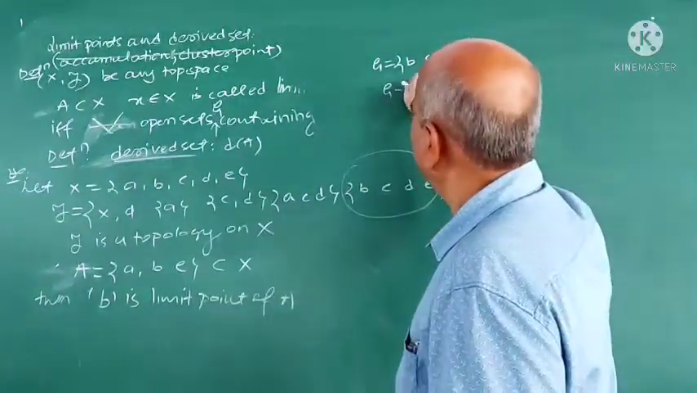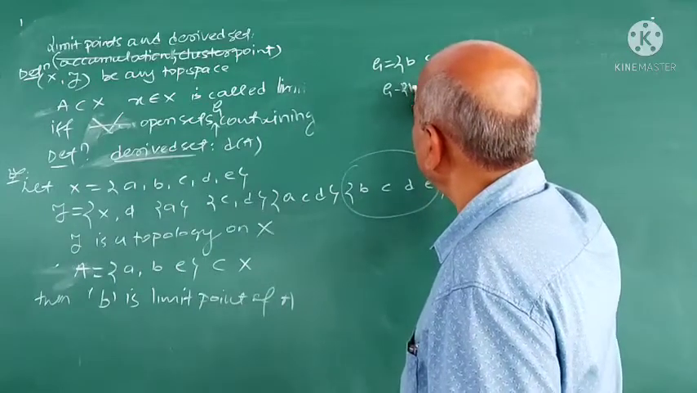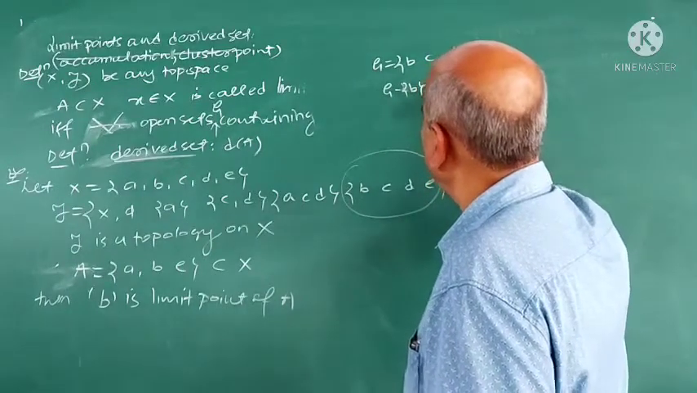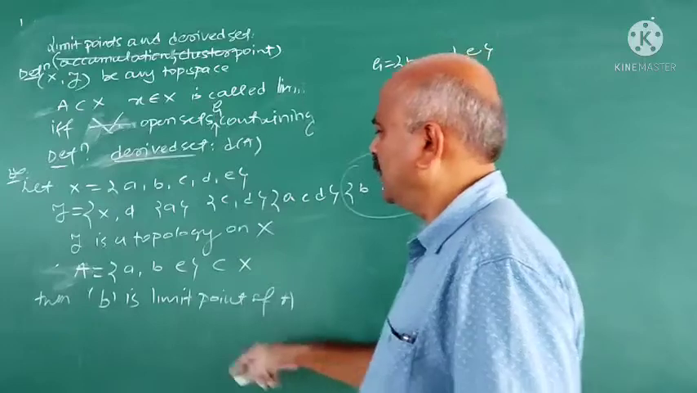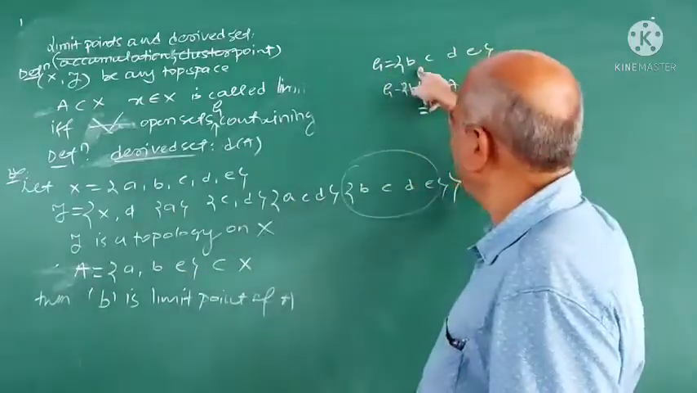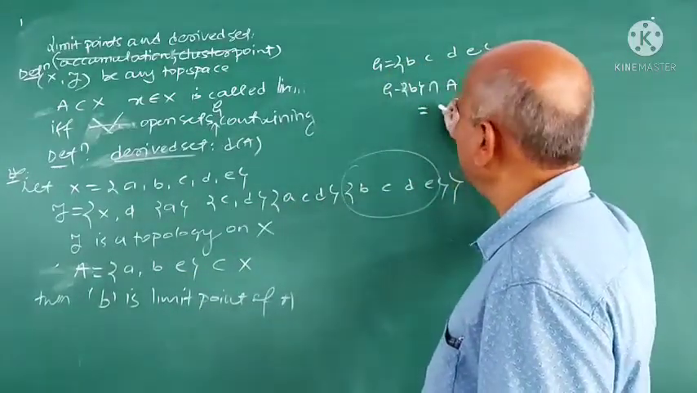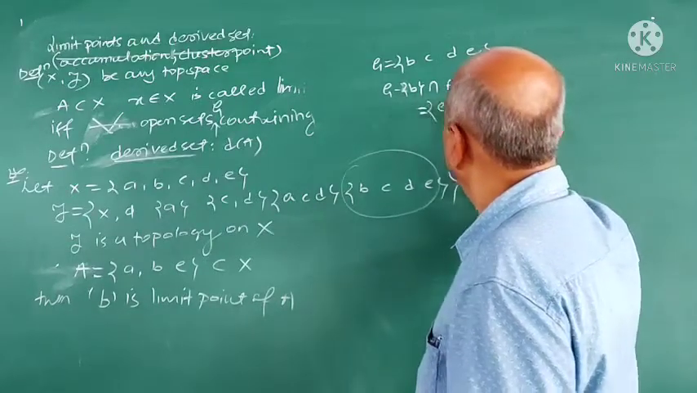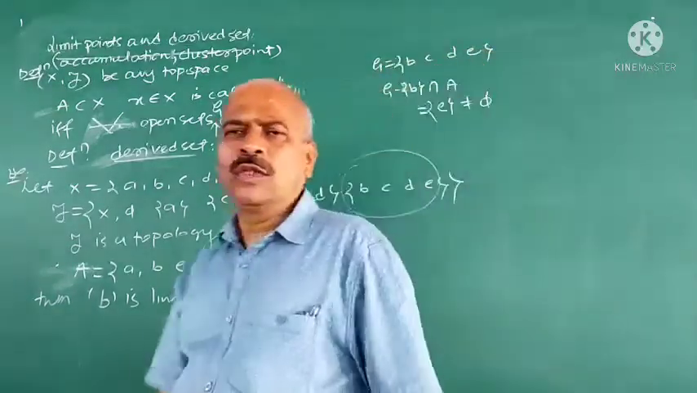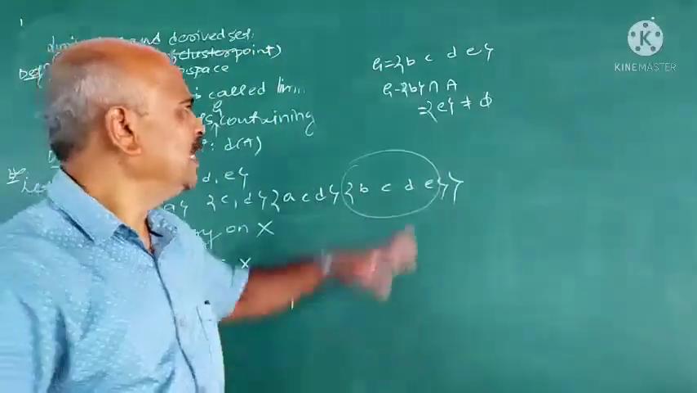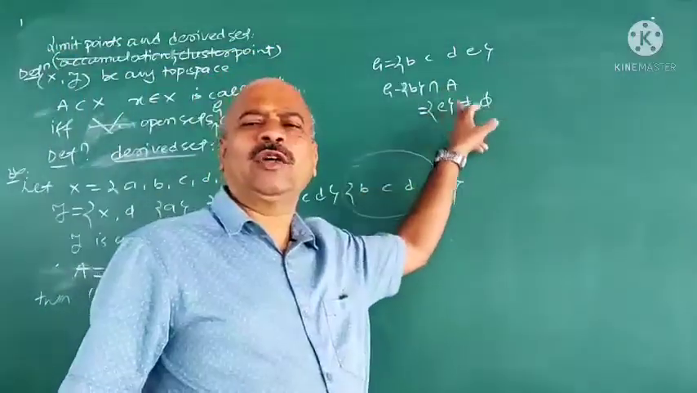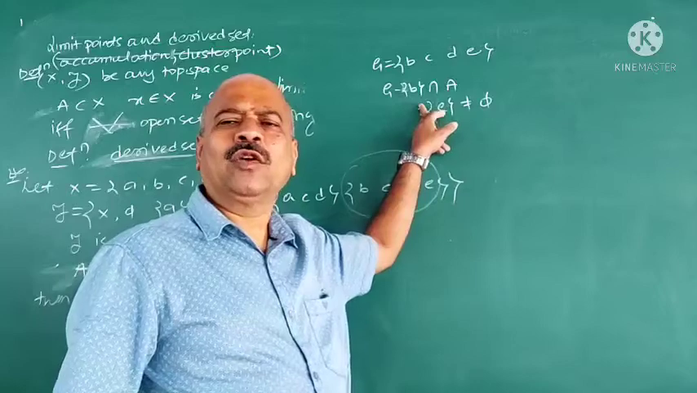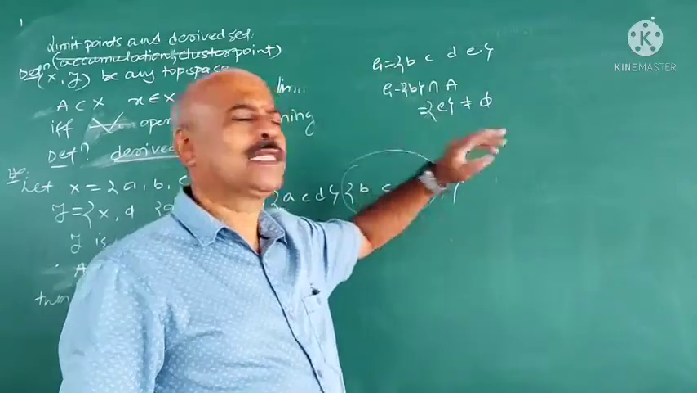Therefore, G minus B intersection A. What is A here? A is A, B, E and this is B, C, D. The intersection is E, which is not equal to phi. Follow this one. If G minus X intersection A is not equal to phi, then X is called a limit point of A. Here X is B.